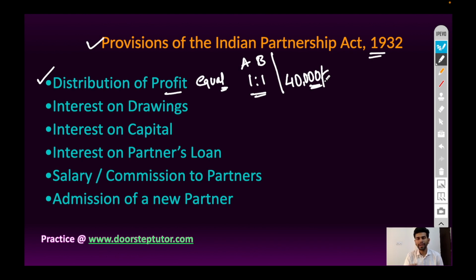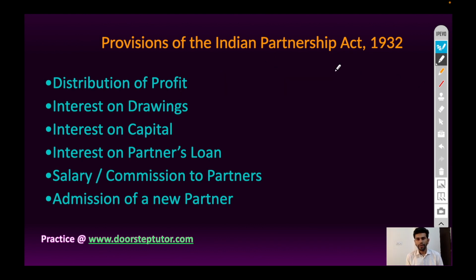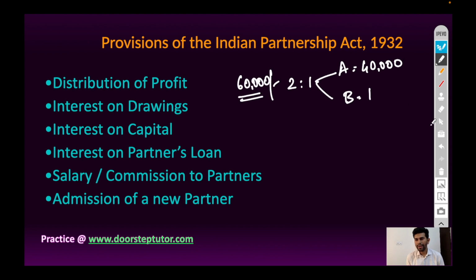For example, if 40,000 rupees is profit for current year, then it will be distributed among partners as 20,000 for Mr. A and 20,000 for Mr. B. And if the profit is 60,000 rupees and the agreed ratio is 2 is to 1, then the profit will be distributed as 40,000 rupees for Mr. A and 20,000 for Mr. B.